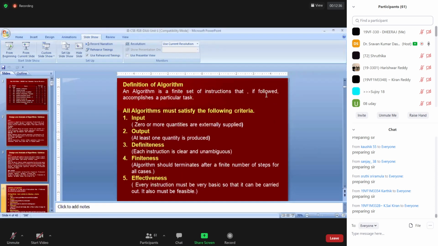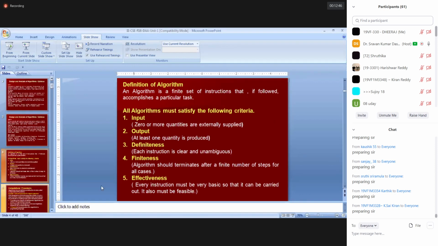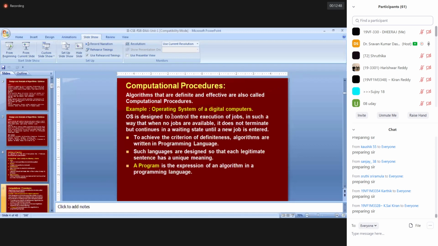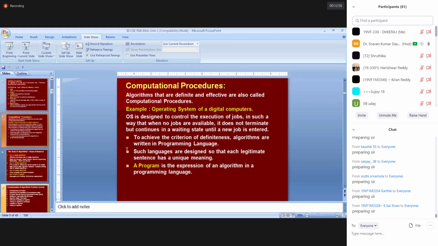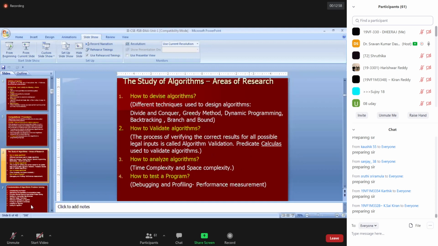What is the definition of an algorithm? Please remember, an algorithm is a finite set of instructions that, if followed, accomplishes a particular task, and these are the characteristics you need to remember. And next, how are algorithms effective? What are the computational procedures? Some additional information for that, and what we do with algorithms, areas of research: how we can devise, how to validate, how to analyze, how to test. These are all the challenges.